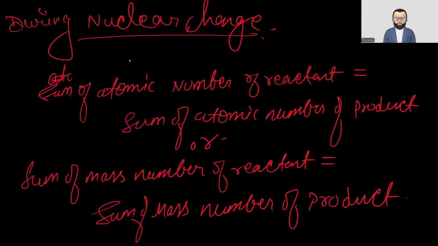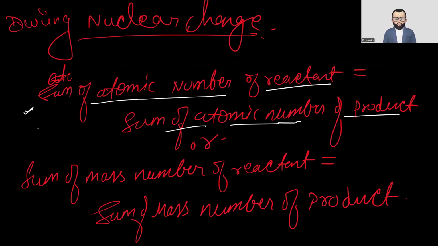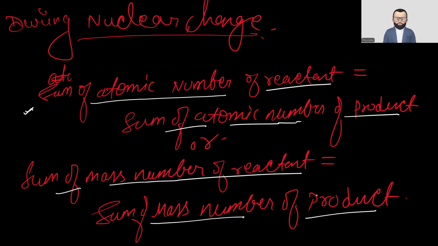Let's see. During the nuclear change, the sum of the atomic numbers of the reactants is equal to the sum of the atomic numbers of the products. Just remember this formula during the nuclear change. Or we can say the sum of the mass numbers of the reactants equals the sum of the mass numbers of the products. Both conditions are satisfied.